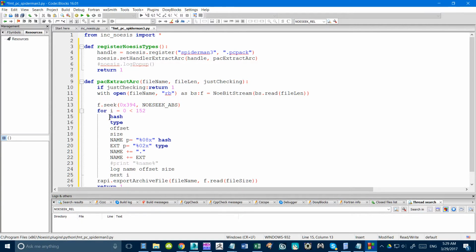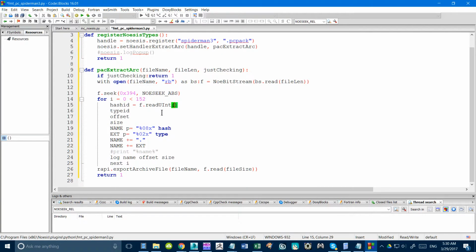So this other thing here, hash and type, they're glowing blue because they're probably a reserved keyword, so we need to modify them. I'm just going to say hash ID and type ID so that they don't glow anymore. And then we can just go equals f.read u int. That's coming from the Noesis Bitstream class. Read u int will be reading an unsigned integer, again 32 bits. So I'm going to put that there, there, and there.